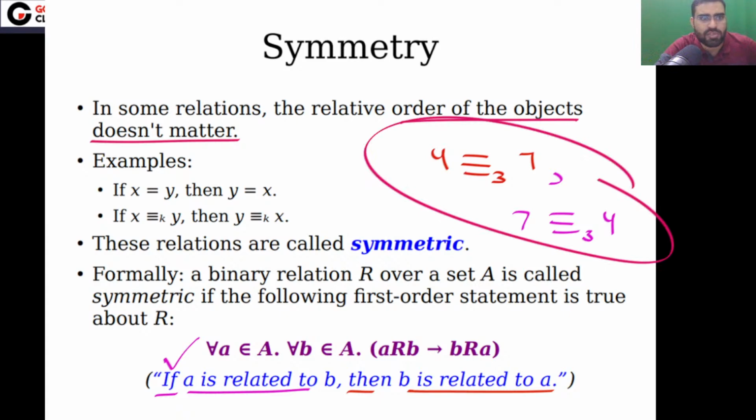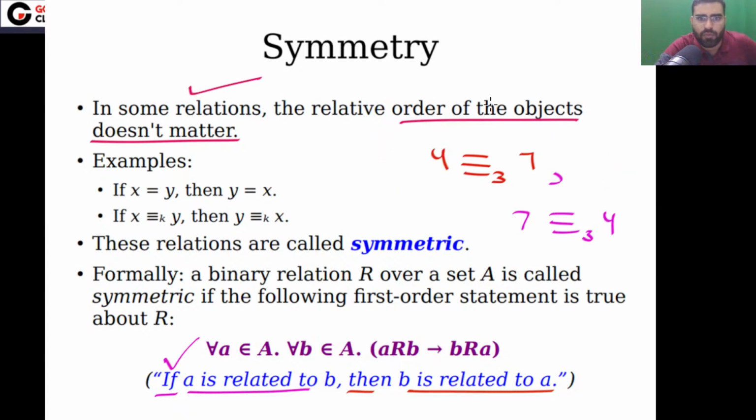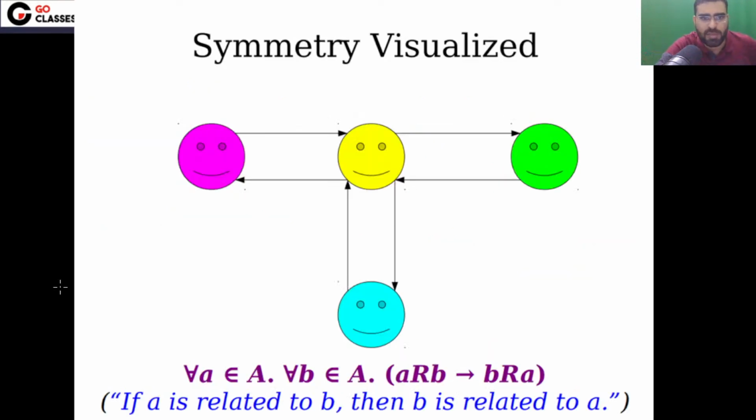So in this type of relation, the order of objects does not matter. This type of relation is called a symmetric relation. Symmetric relation means if A is related to B, then B should be related to A. Like here, if this is related to this, this should be related to this. This is your symmetric relation.